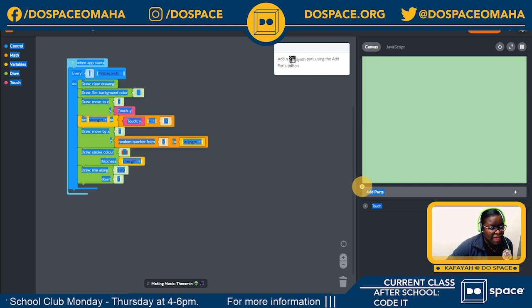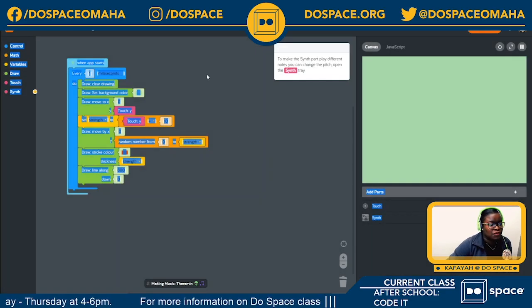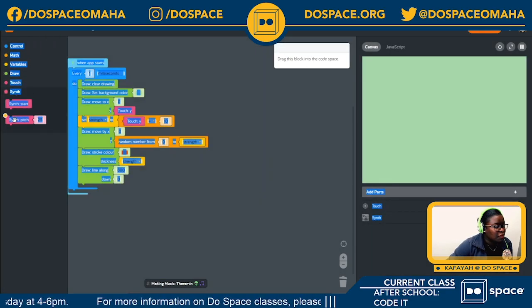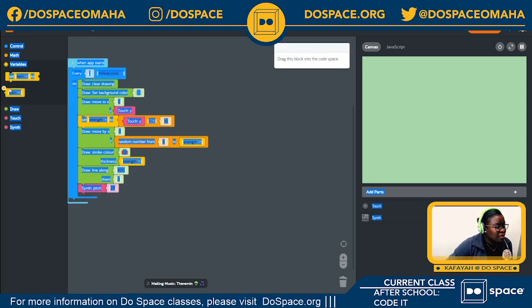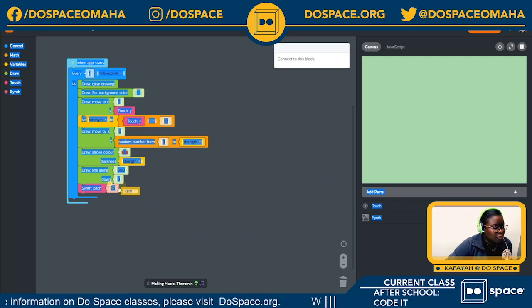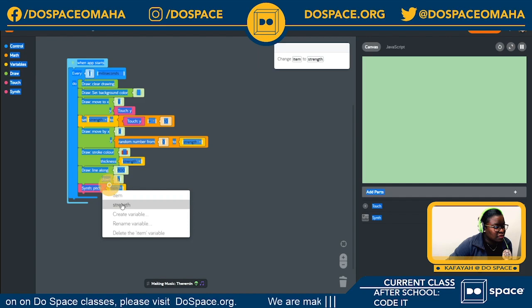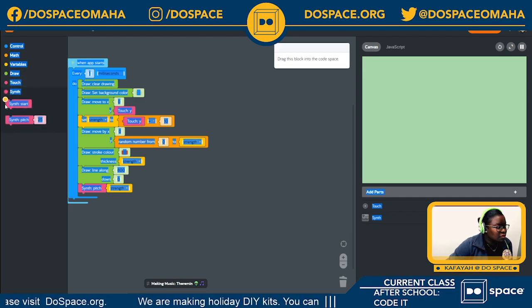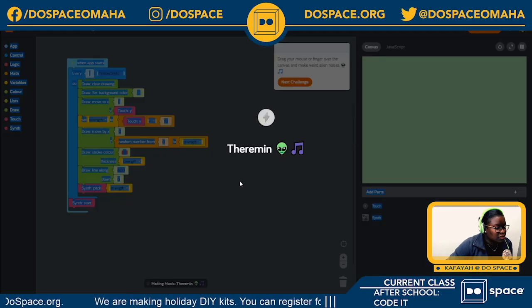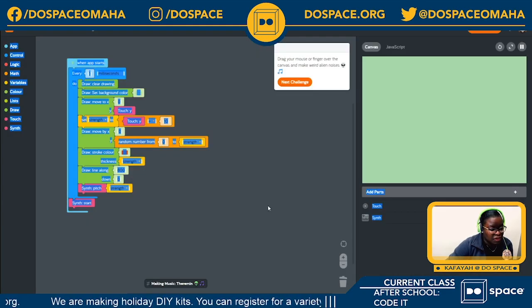Okay, so add the synth part using the add parts button, just like we saw him do in the video. I'm going to open the tray and add the block. Next, I'm going inside of my variable tray to select my variable block, and I'm going to change this to strength. Finally, to make some noise, turn the synth part on. So this, I'm going to select, start. Awesome. So it is time for us to test out our, very cool.